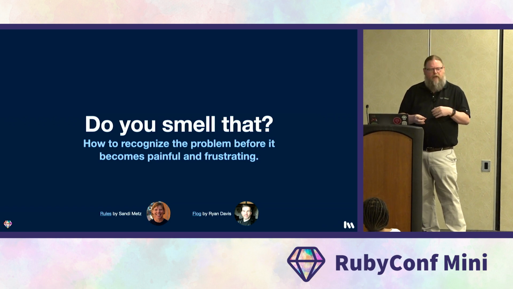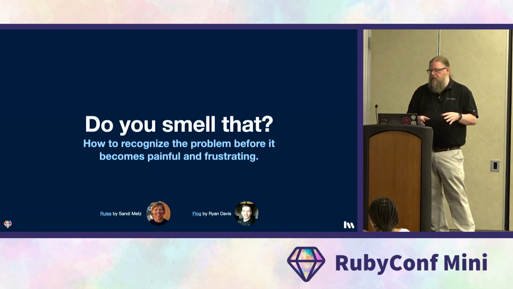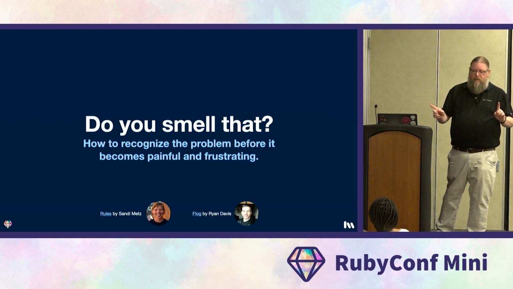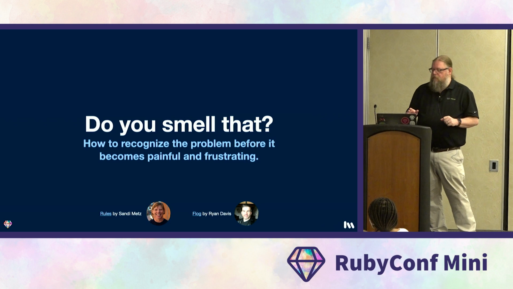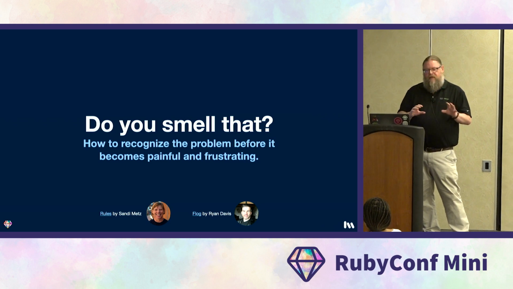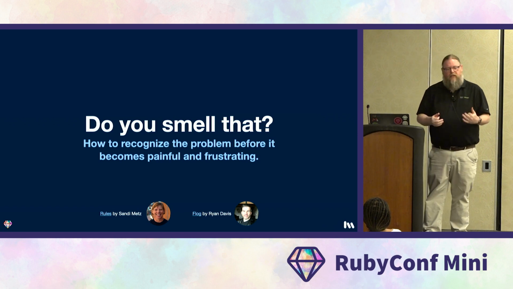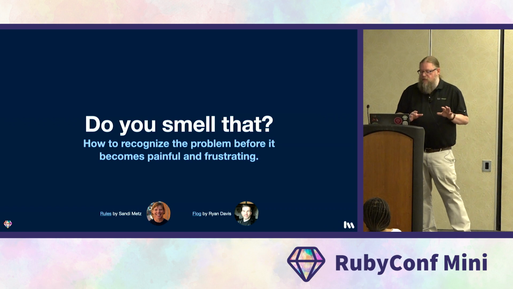Sandy is the author of Practical Object-Oriented Development in Ruby. If you haven't heard her talks, maybe you should go do that. She has a rule about method length, and it can't be longer than 5 lines of code, which might seem really restrictive, but trust us, it's a very important rule. In addition to method length, though, we also look at method complexity. This is a quantitative measurement of how difficult it is to understand a piece of code.